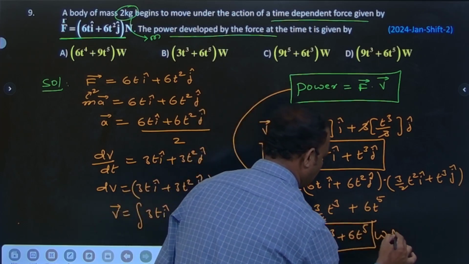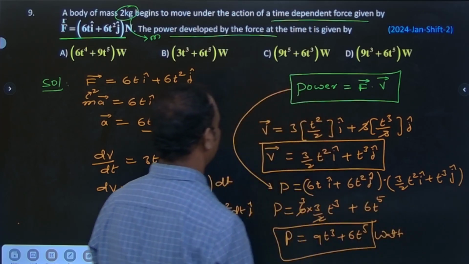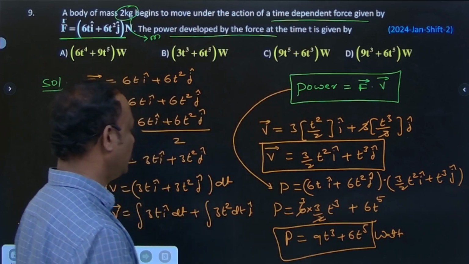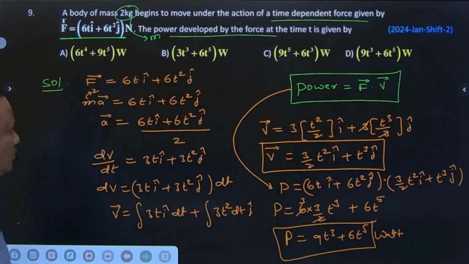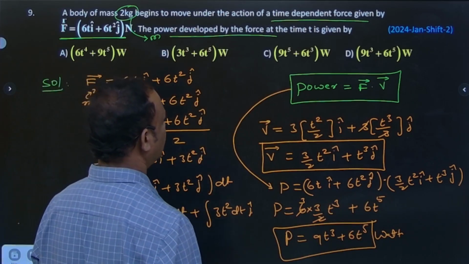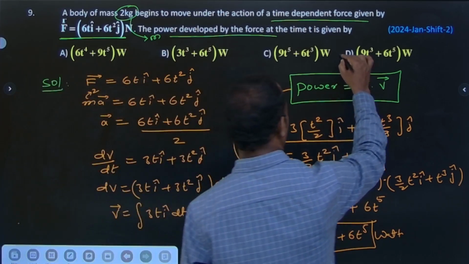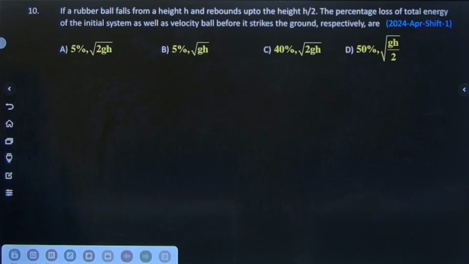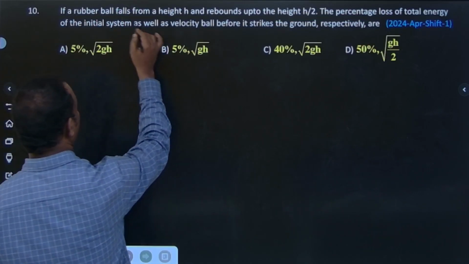This is measured in watts. So the answer is 9t cube plus 6t power 5. Option D is correct.